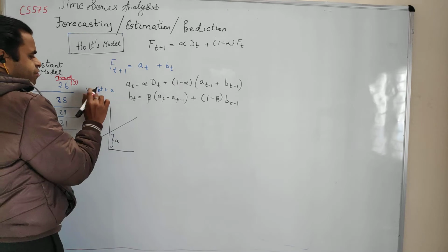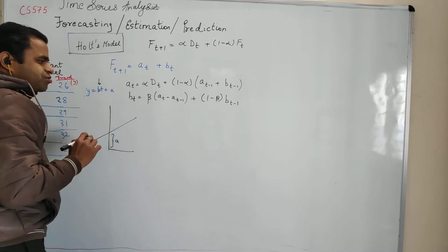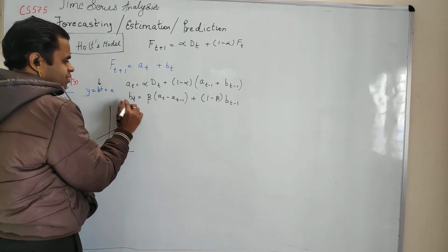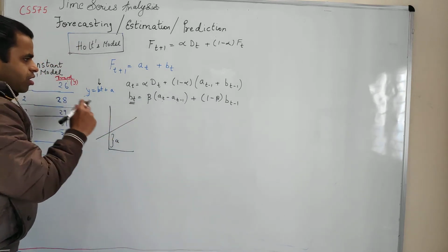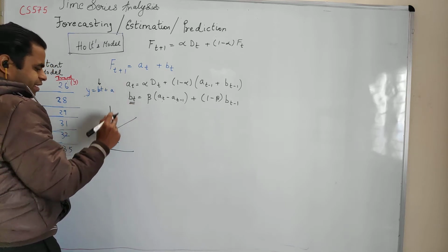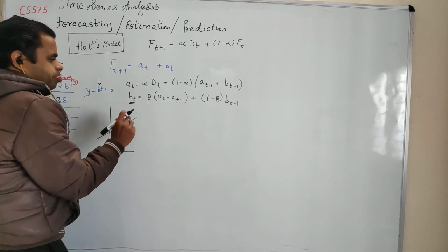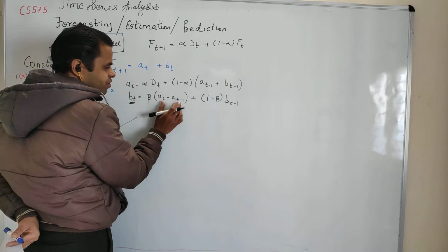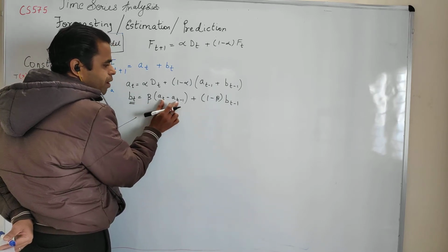So if you see the line of regression, y is bt plus a. You can see that b is associated with the slope, and if you see in the equation bt, this b is related to the slope, while this a can be treated as the intercept on the y-axis. If you carefully see this slope equation, it has a constant factor multiplied by AT minus AT minus 1.